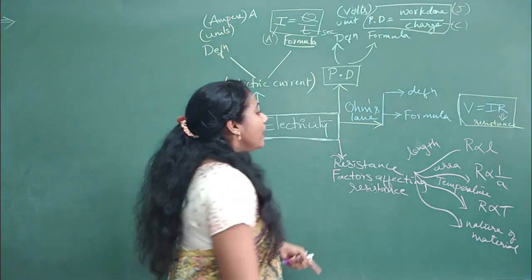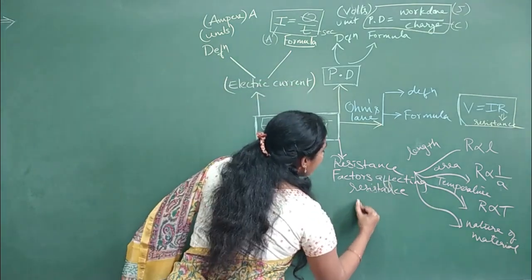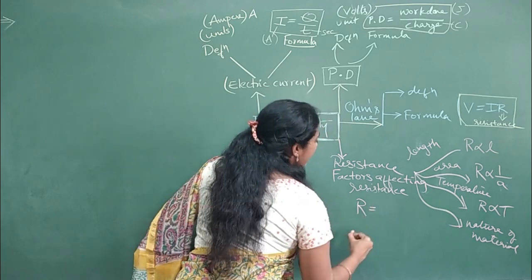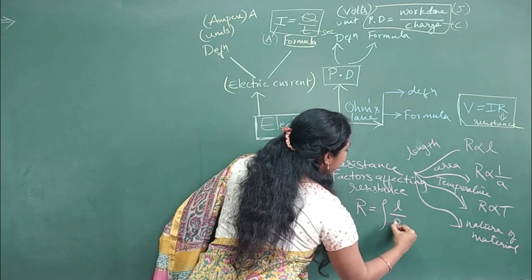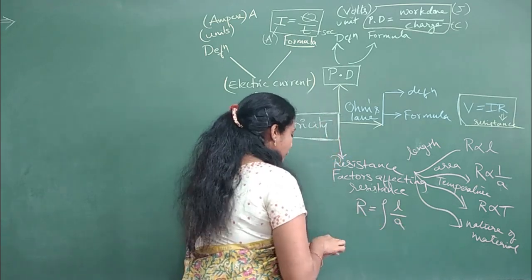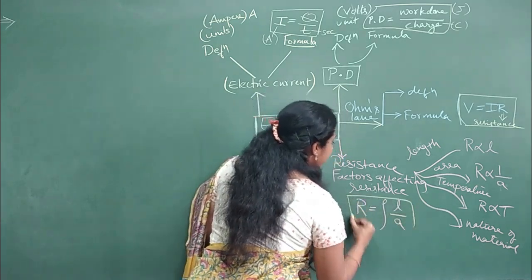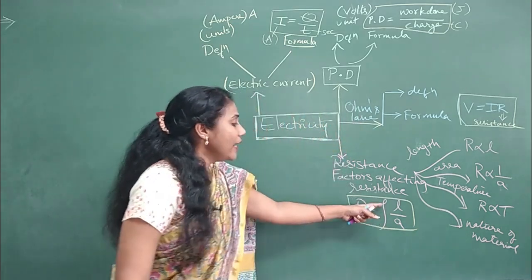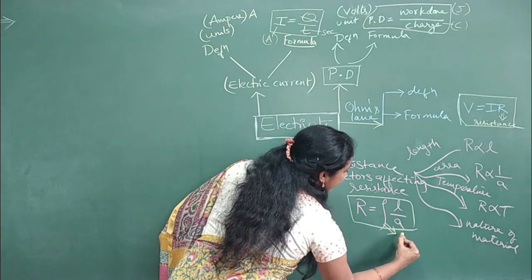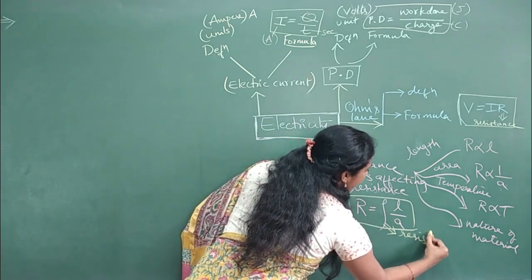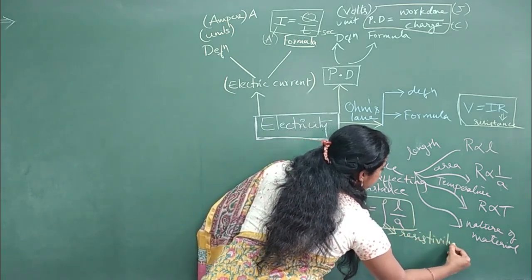And we have a formula for resistance, that is R is equal to rho into L by A, right? So this is the formula for resistance, another formula for problems. And what is this rho? Rho is a constant here, which is called resistivity.